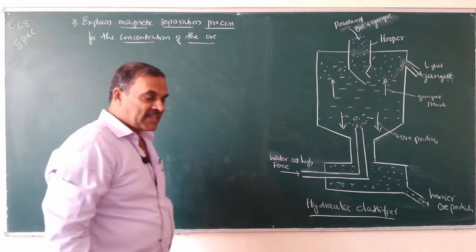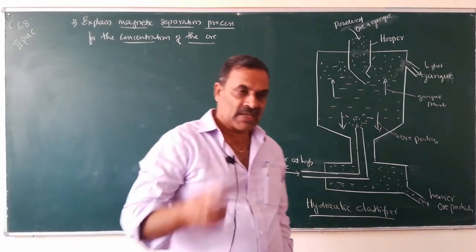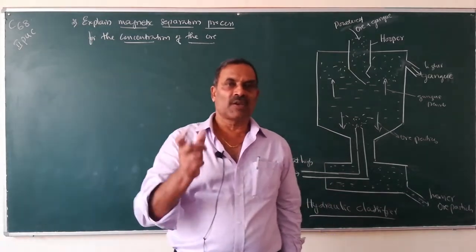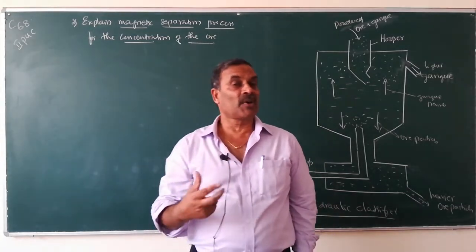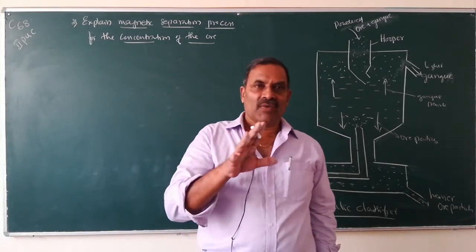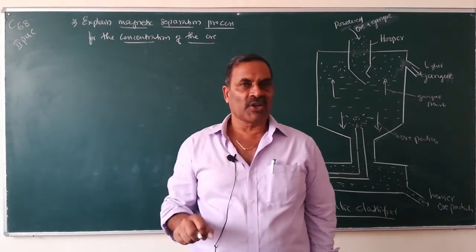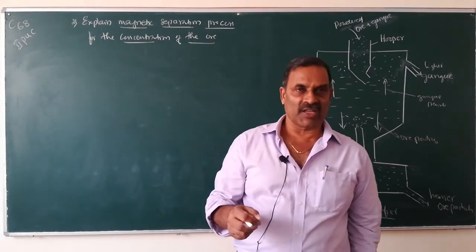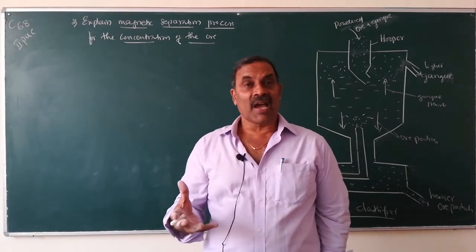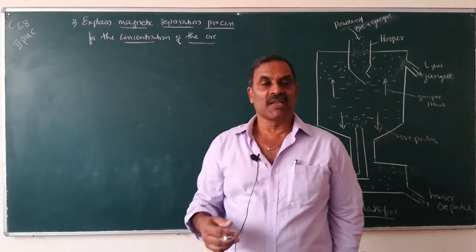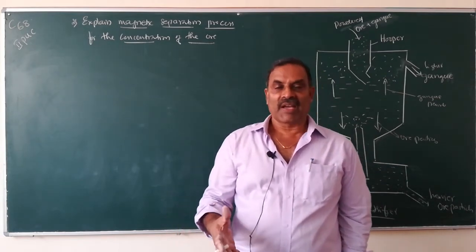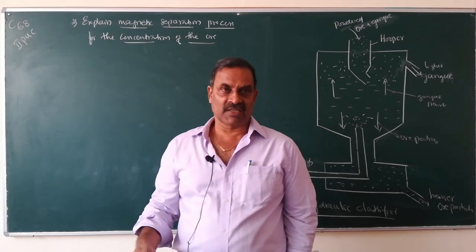In this magnetic separation, magnetic properties of the ore or the gangue particles are used. Whenever the mixture of ore and gangue particles contains magnetic impurities, the particles which are attracted by the magnet are called magnetic particles, and the particles which are not attracted by the magnet are called non-magnetic particles.